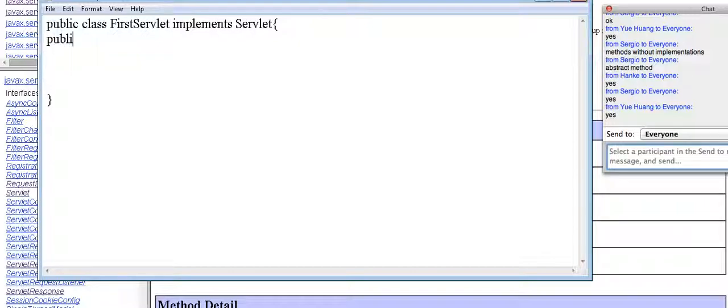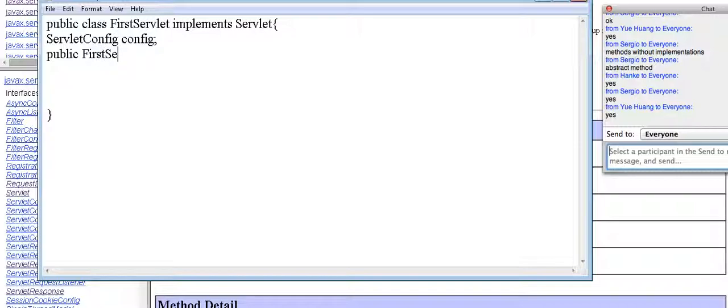It will be public. Let me do one thing first. Let me create a ServletConfig config. I'll tell you why, don't worry, regarding this config.